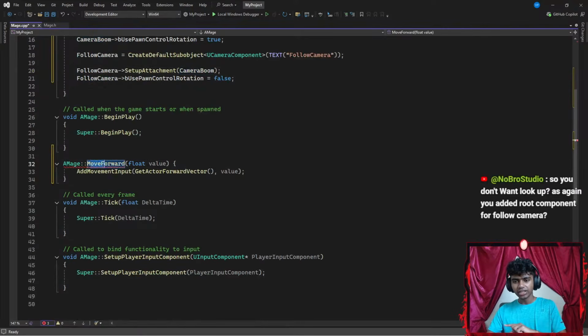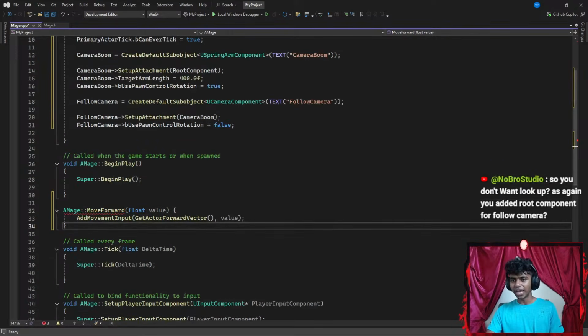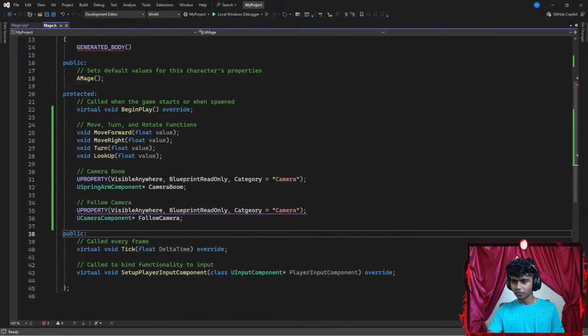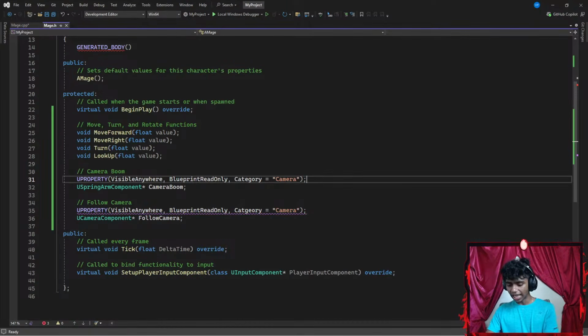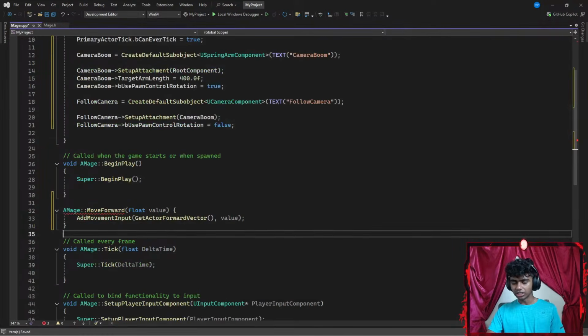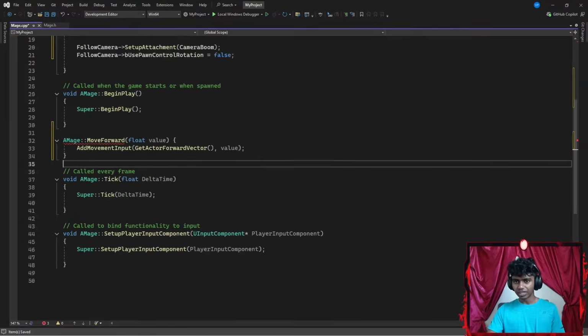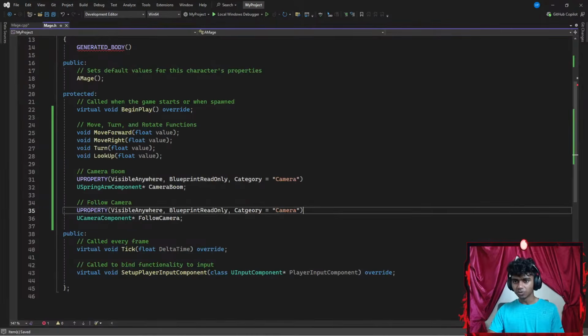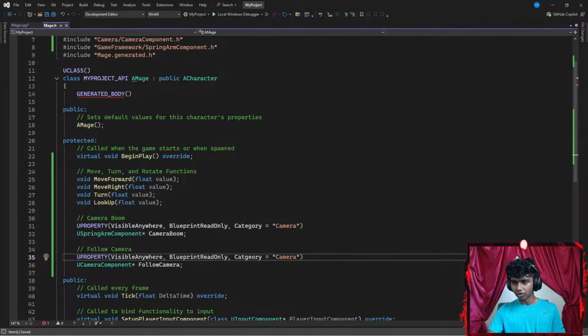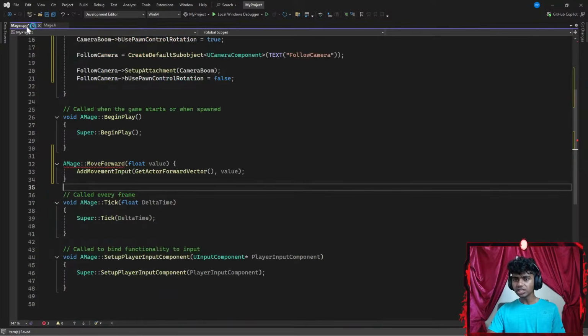That said, this is move forward. Why do I still see a red line? I'm pretty sure it's just my editor. This is my mage class's function, move forward. Did I spell the function correctly? Okay, I ended these with a semicolon. UPROPERTY does not need a semicolon. Now this should fix this part, but I think I'll fix it in a bit because I think it's just my editor at this point. Then I go with move forward, FORWARD. Okay, I think this is correct.